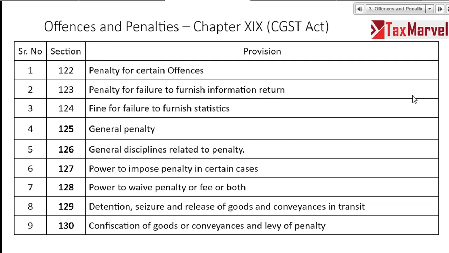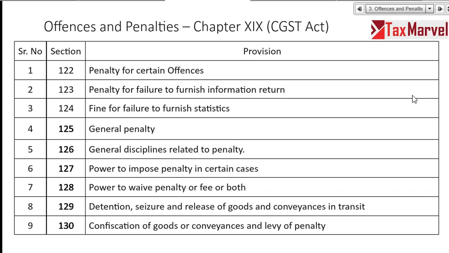Very interesting one: GSTR 3B filing from July 17 to July 20. If you have a nil return, you don't have to pay any late fee. If you have a taxable return, the maximum late fee is 500 rupees per tax period, issued under section 128. So it is very important for friends to understand under what section the notification is issued. Waiver of fees, see here, late fees, section 128. If your late fees is waived for GSTR 1 or GSTR 3B, section 128 is there.